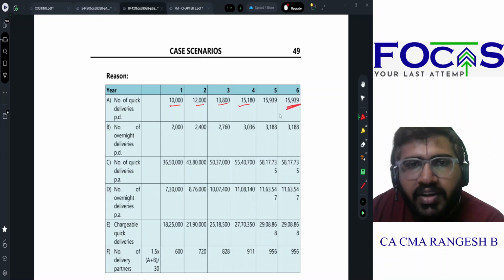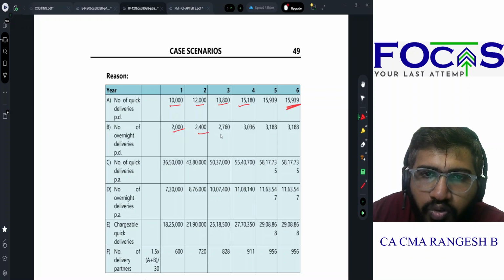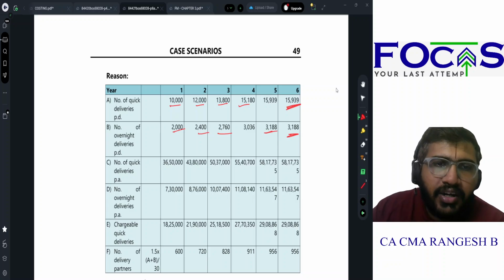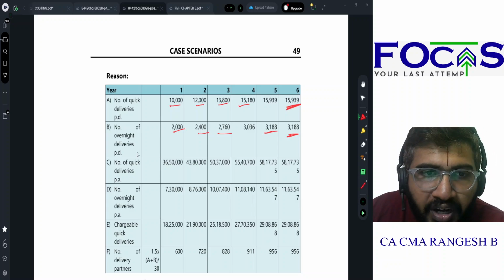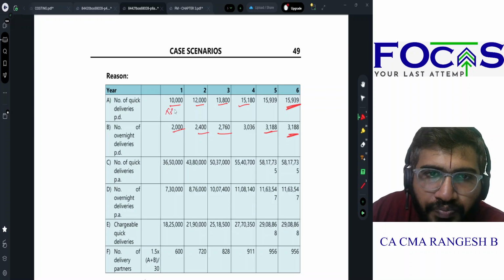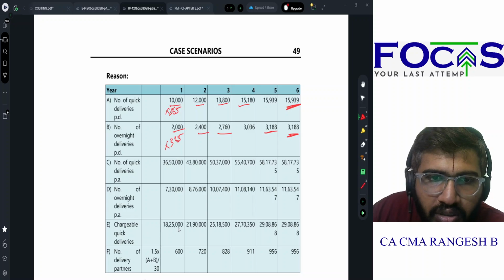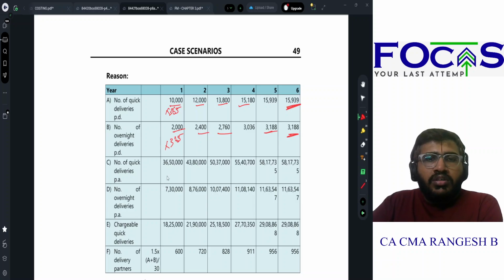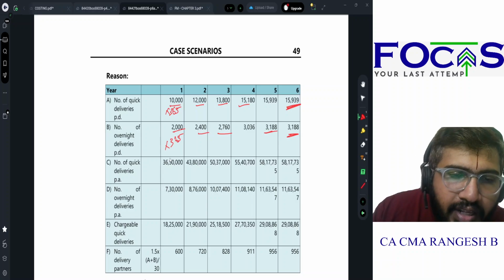So 15,939 ரீச் ஆயிடுச்சுன்னா 6th year எவ்வளோ தான் இருக்கும், அதே 15,939 தான் இருக்கும். Number of overnight deliveries will also increase. 2,000, 2,400, 2,760, 3,188 ரீச் ஆயிட்டு அதே 3,188ல ரீச் ஆயிடும். So this is per day. Per annum எவ்வளோ இருக்கும், into 365, இதுவும் into 365. So this basically means these are the total number of deliveries.